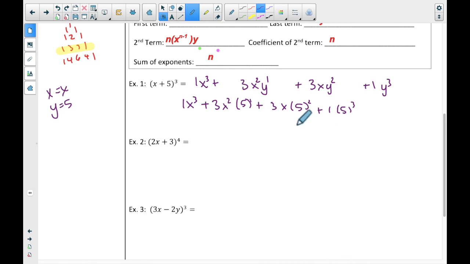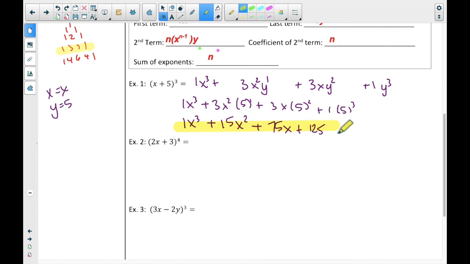You might need your calculator now. So I'm going to have 1x to the third plus, oops, I wrote 25. It's supposed to be 15. So 15, because 5 times 3 is 15, x squared. Here I have 25 times 3, that's 75x. And here I have 5 times 5 times 5, which is 125. So there is my final answer for what is x plus 5 to the third power.